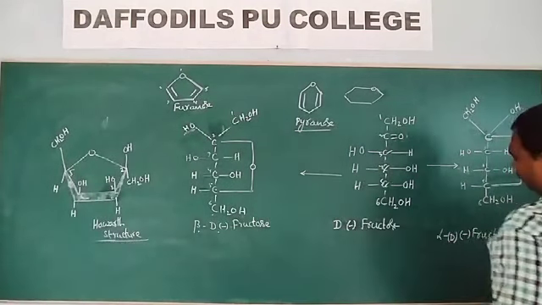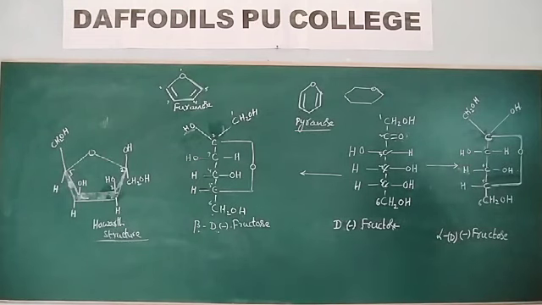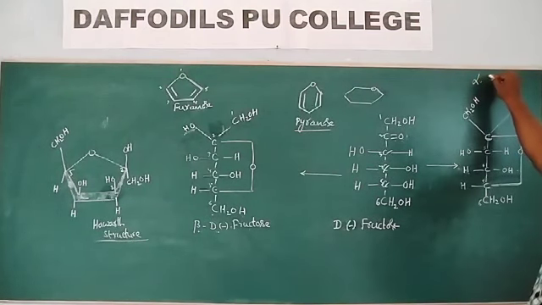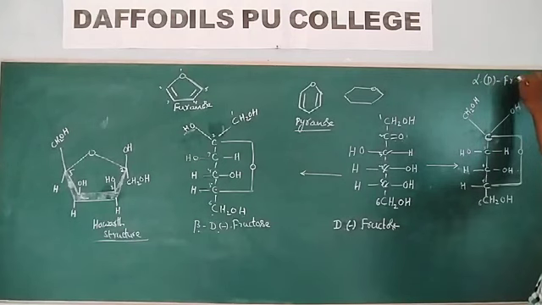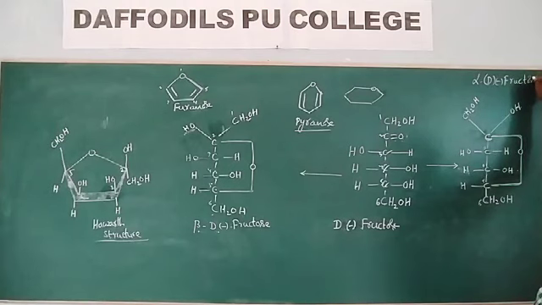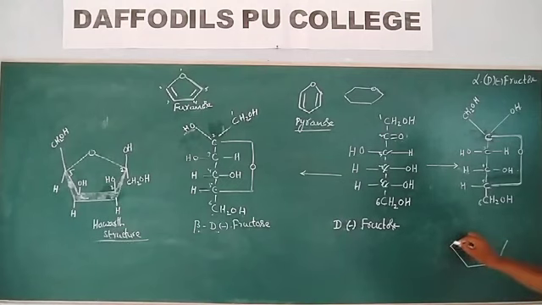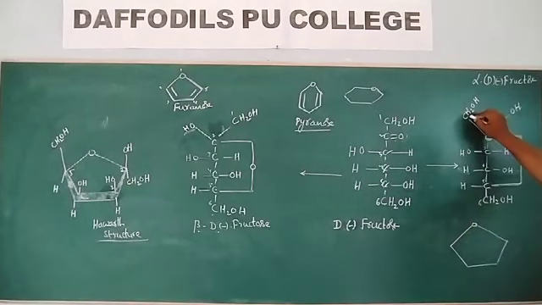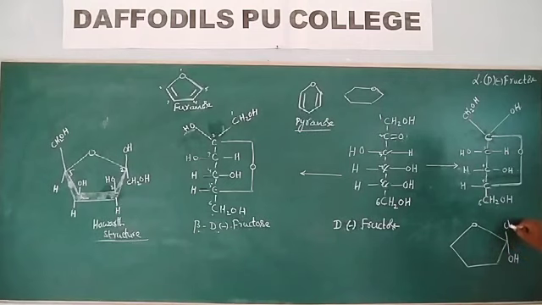Now we try to draw this alpha-D-fructose in Haworth structure. So now look at it here. The OH group is at the right side, so it is placed below the flat structure.